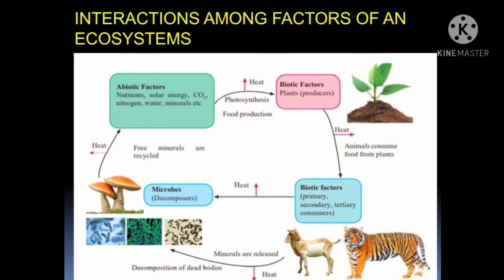Again the abiotic factor is released, and the abiotic factor is again used by the biotic factor, that is the plant, because the plant needs air and sunlight again to grow. So this is how the chain goes on. This is how the interaction takes place between the factors of the ecosystem. Hope so, students, all your concepts of interaction are cleared.